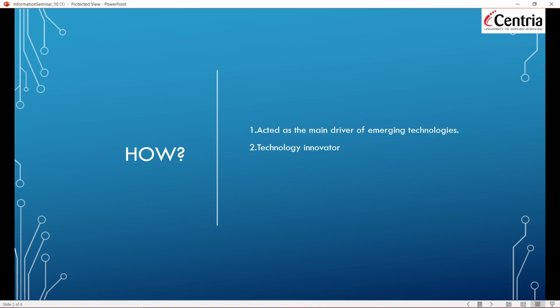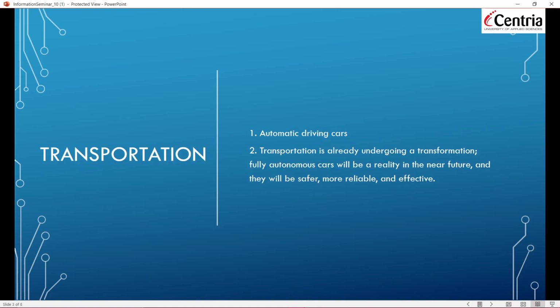The first thing is that it acts as a main driver for emerging technology. Artificial intelligence is a core concept for emerging new technology. The new generation is all based on artificial intelligence. There are many technological innovators working to build artificial intelligence. So artificial intelligence is the next future. Surely artificial intelligence is the next generation of the future.